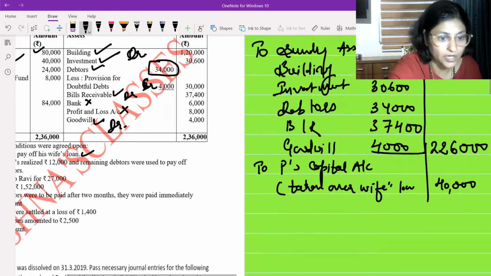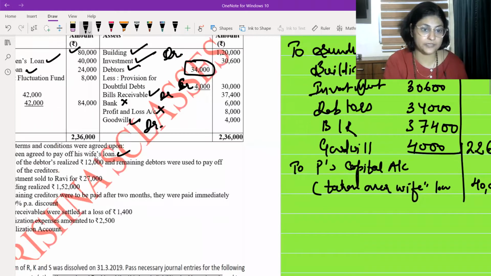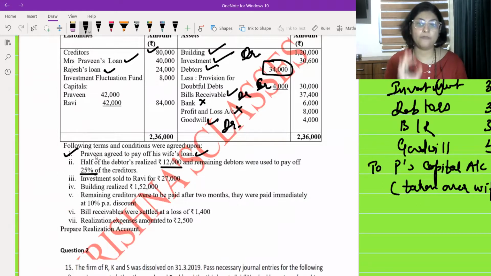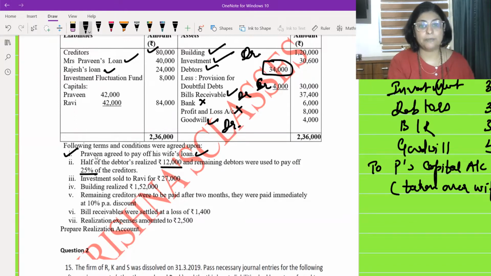Okay. Now let me go to the next one. I'm done with the first adjustment. Second is saying half of the debtors realized 12,000 rupees and remaining debtors were used to pay off 25% of the creditors. Now students, pay full attention over here. This is an important point. See what is happening. Debtors.